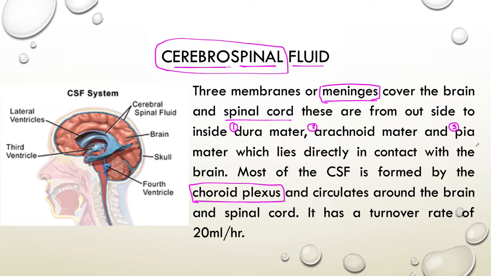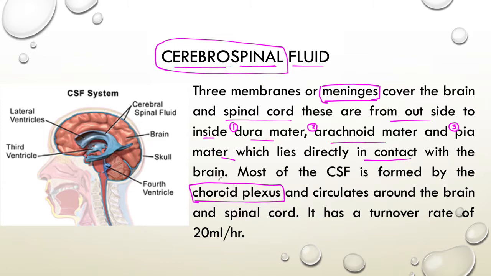The pia mater is the innermost layer, so obviously it will have direct contact with the brain.